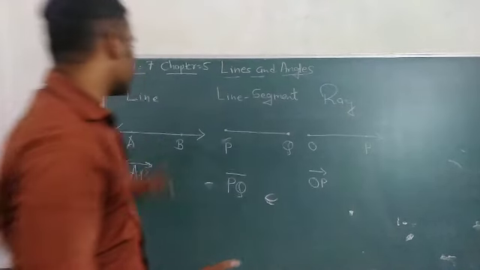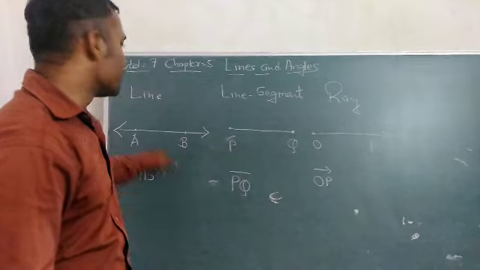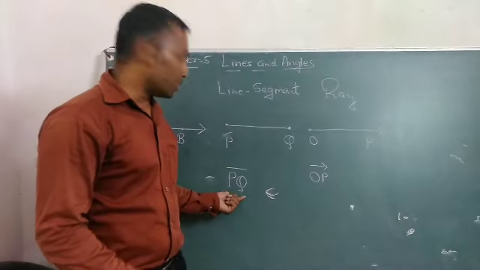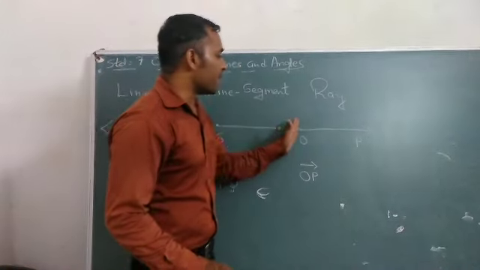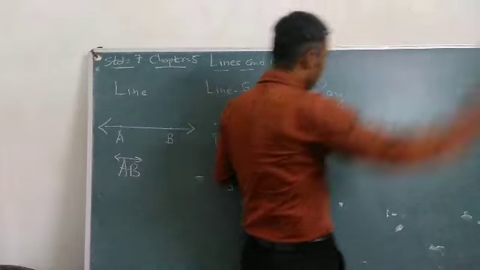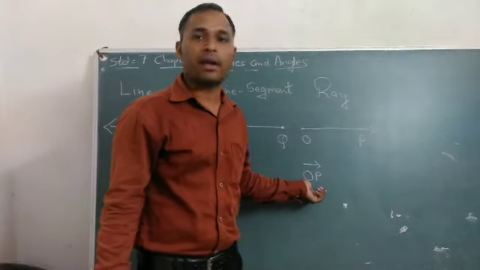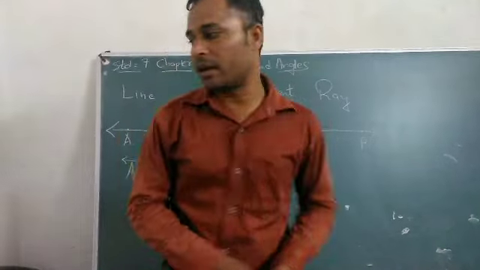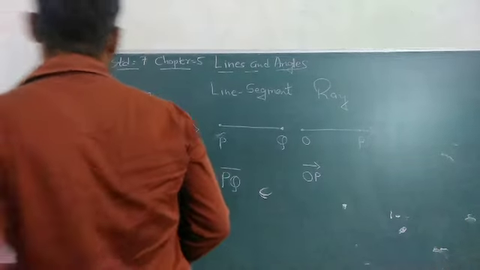Understand? This is infinite and this is its symbol. This is finite and this is your symbol. This ends at O and is finite at P. It is denoted by ray OP. So this is what we discussed in standard 6th.